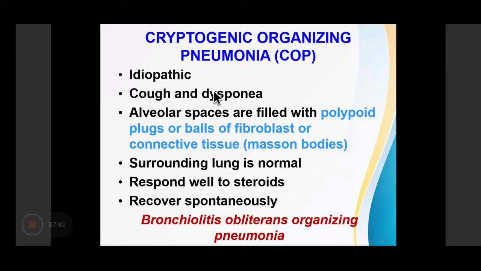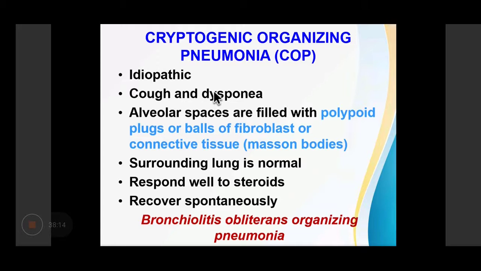Cryptogenic organizing pneumonia, also known as COP, is idiopathic; the etiology is not known. It clinically presents as cough and dyspnea. The alveolar spaces are filled with plugs or balls of fibroblasts or connective tissue, known as Masson's bodies, and the surrounding lung tissue is normal. It responds well to steroids and can recover spontaneously.